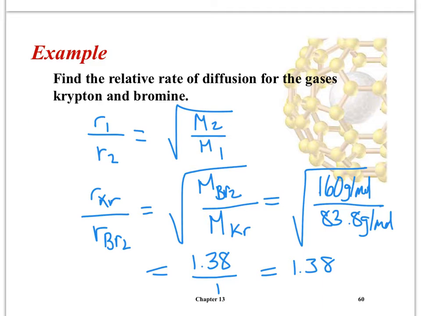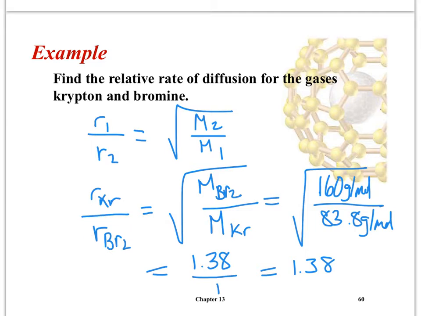So we're finding the ratio of rate of krypton to rate of bromine. And we found out that it's 1.38, which is the same thing as 1.38 over 1. So this is saying if bromine moves at a speed of 1, krypton moves at a speed of 1.38. Or in other words, krypton is 1.38 times faster than bromine. So if your answer gives you a number higher than 1, that means that the gas on top is faster. If it gives you a number lower than 1, then that means that the gas on the bottom is faster.